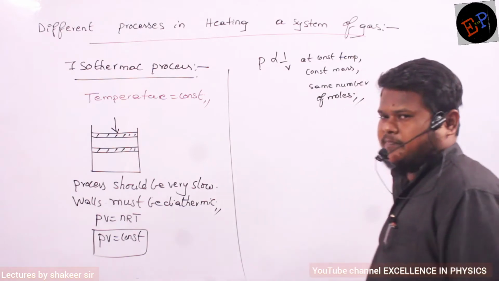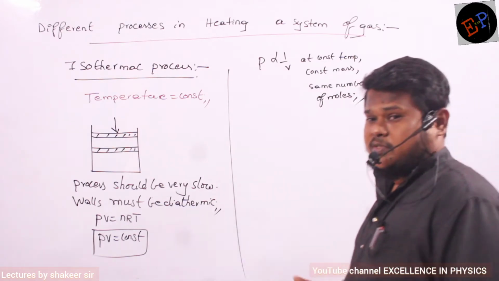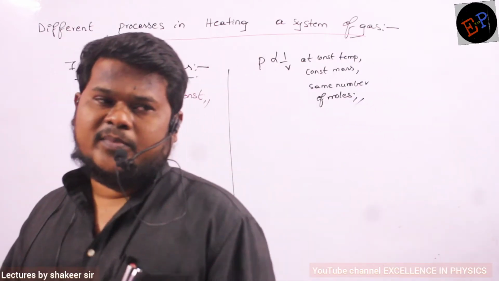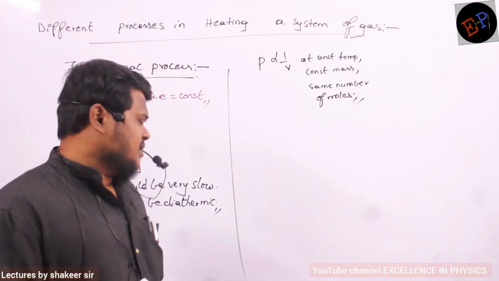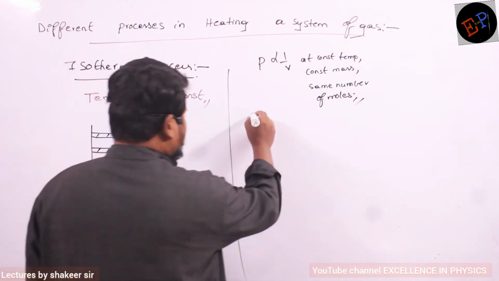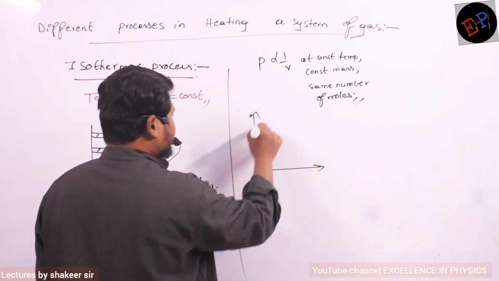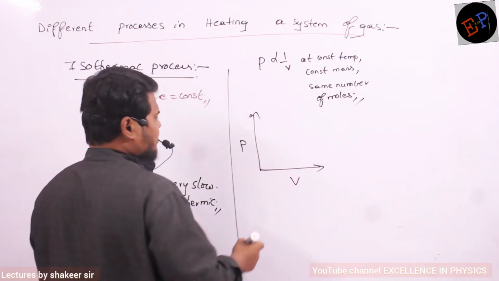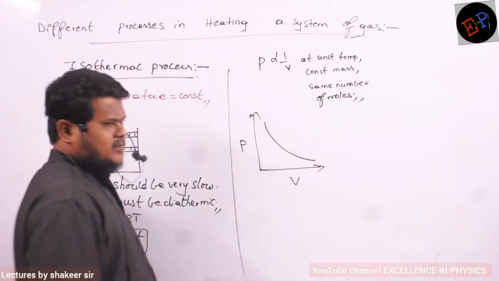Are you able to understand now? So pressure is inversely proportional to volume. Pressure increases, volume should decrease. Then only their product remains constant. Therefore, if you draw the graph between them, how can I draw the graph? Pressure versus volume graph. This should be the shape of the graph.